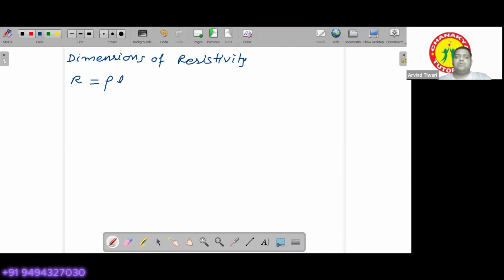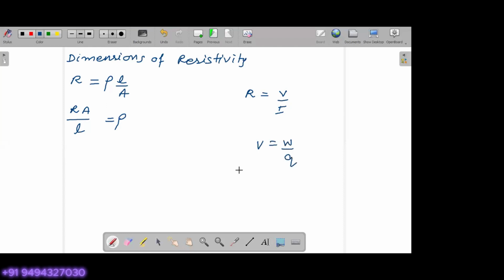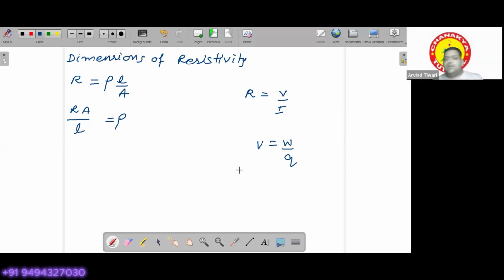R equals rho L by A. You have to find for rho, right? R A over L. This is your rho. Find out the dimensions of R, which is R equals V by I. So for V, we should use the dimensions of V, which we have learned earlier. Okay. So V is given by W by Q. So you can take total of 3 minutes for this. Sir, done. Very good. Within a minute.